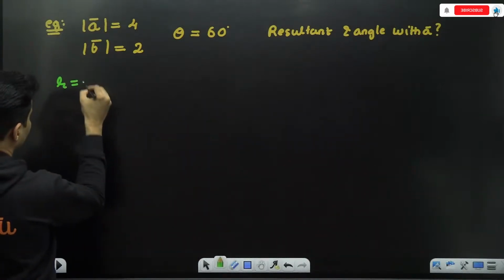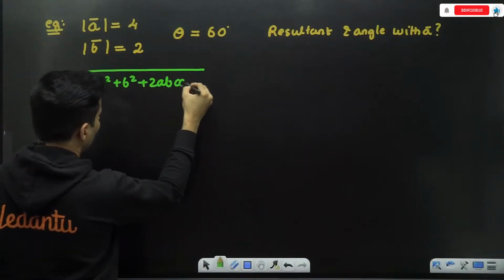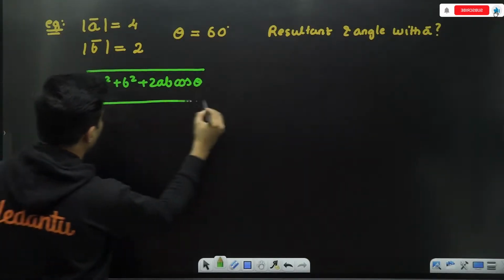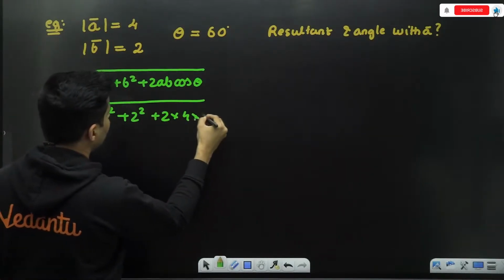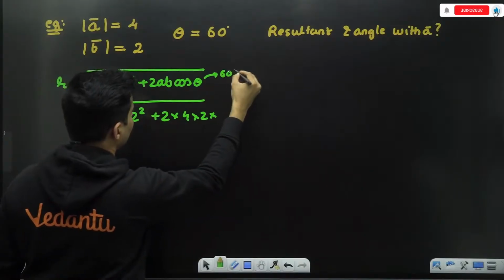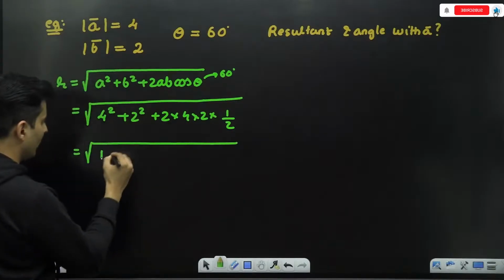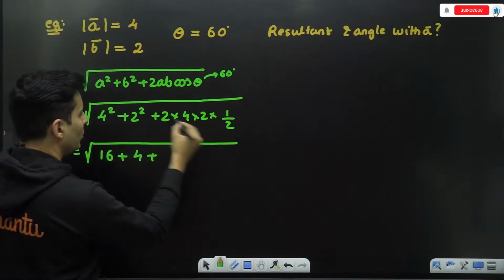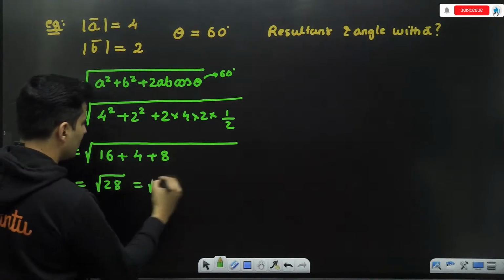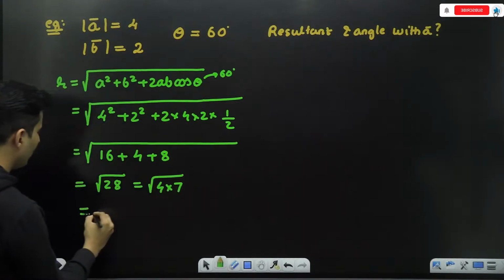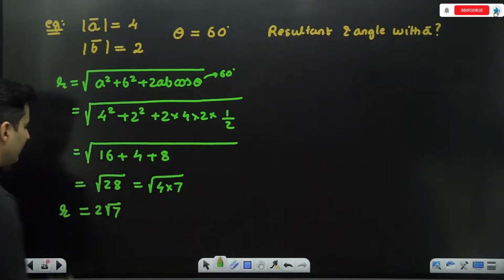So the resultant is root of A square plus B square plus 2AB cos theta. So A is 4, B is 2, theta being 60 degrees. Cos 60 is nothing but half. 4 square is 16. 2 square is 4. 2 and 2 cancel. 2 fours are 8. 16 plus 4, 20, plus 8 is 28. So it will be root of 28, which is nothing but 4 multiplied by 7. Root 4 is 2. So I will get 2 root 7 units. That is the resultant's magnitude.